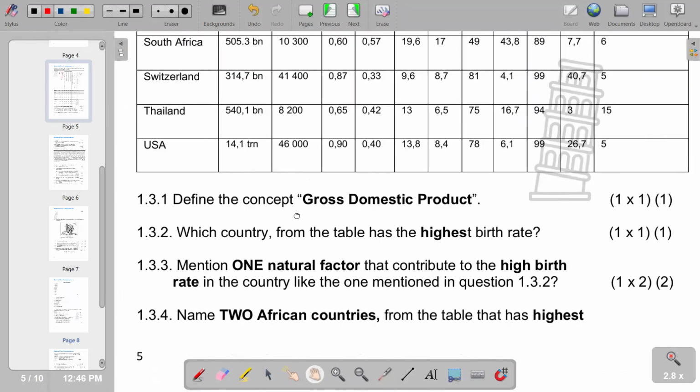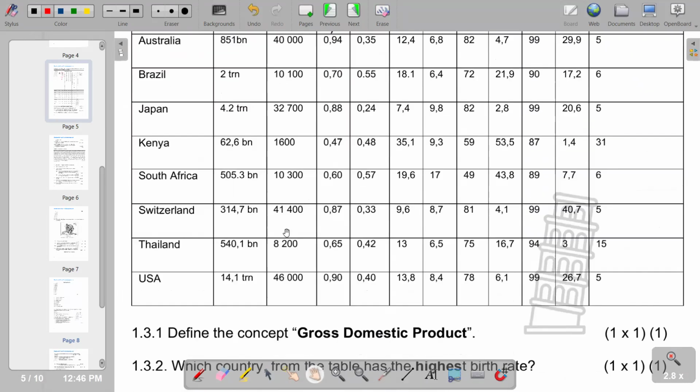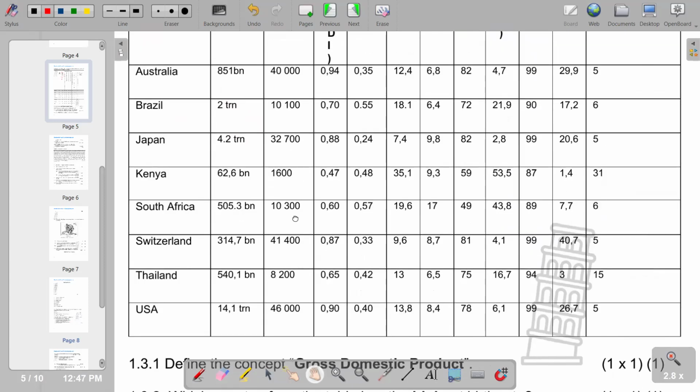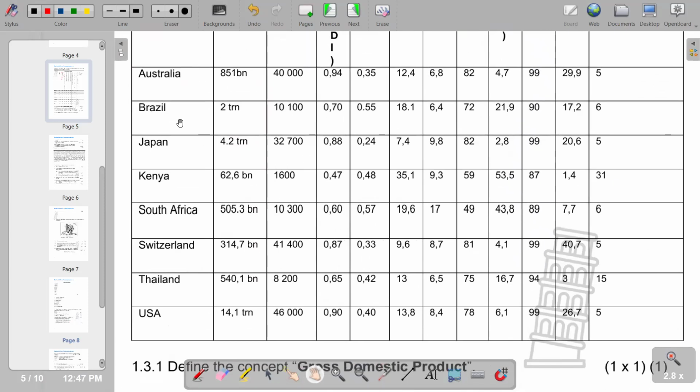Remember, the question is saying the highest GDP per capita. So two African countries. We have South Africa, 10,300, and also we'll check again. We have Kenya. South Africa and Kenya are the only African countries that we have. So we have South Africa and Kenya. Then we move on to the next question.